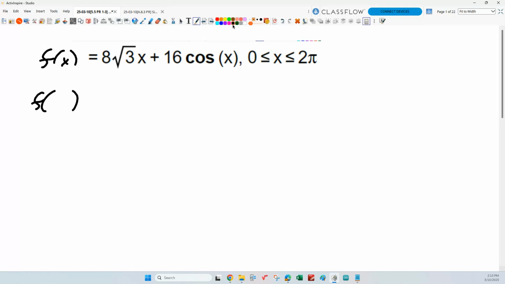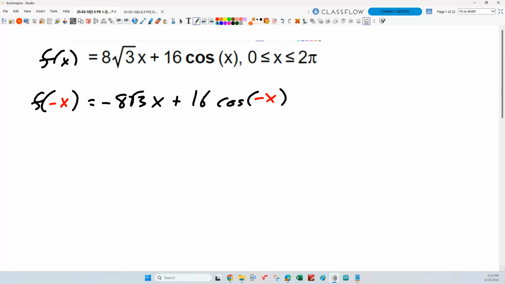What's f of negative x? What's the first term going to be? Yeah, negative 8 radical 3x, right? Plus 16 cosine of negative x.